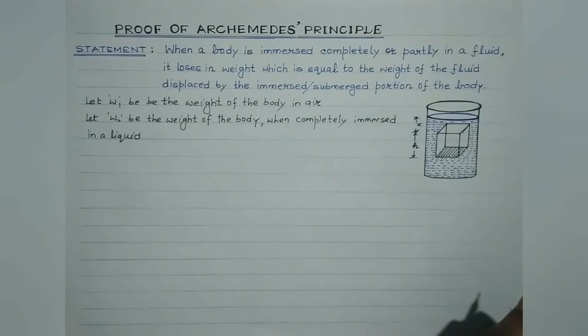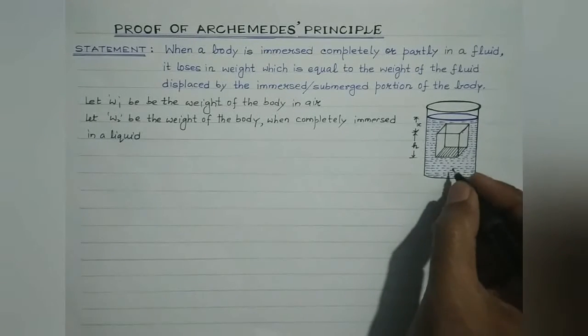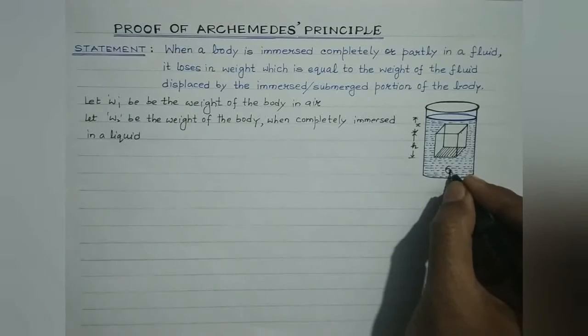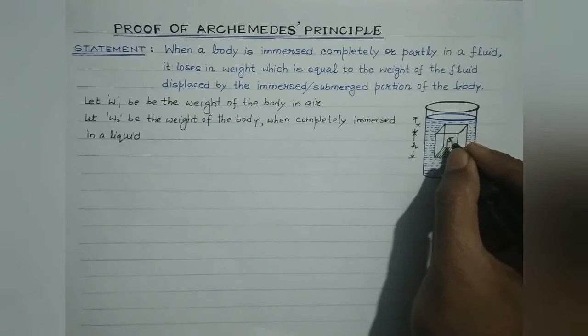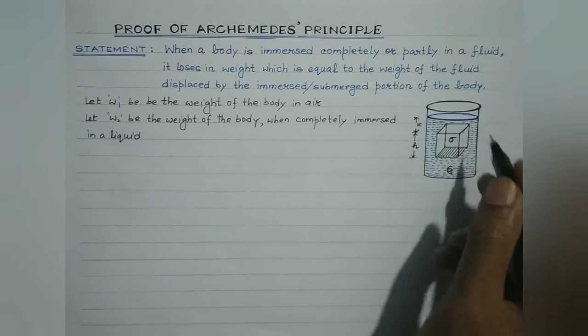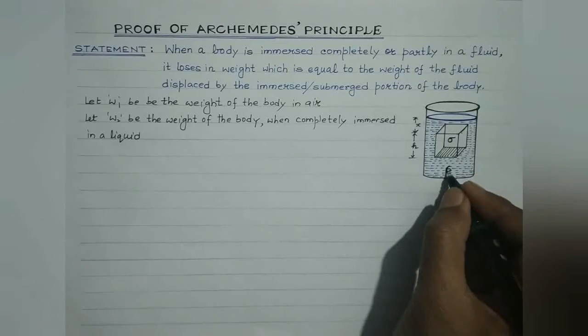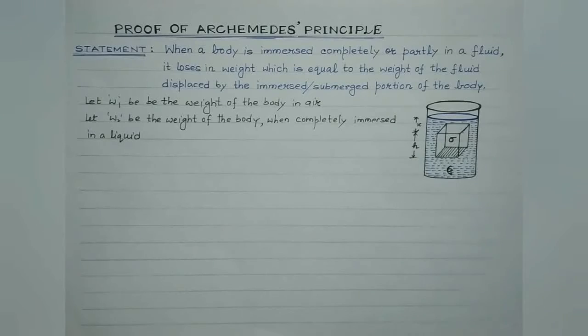And students, let us consider the density of the liquid. Suppose it is rho. And the density of the material of the body is sigma. So sigma is the density of the material of the body under consideration, and rho is the density of the liquid in which this body is completely immersed.